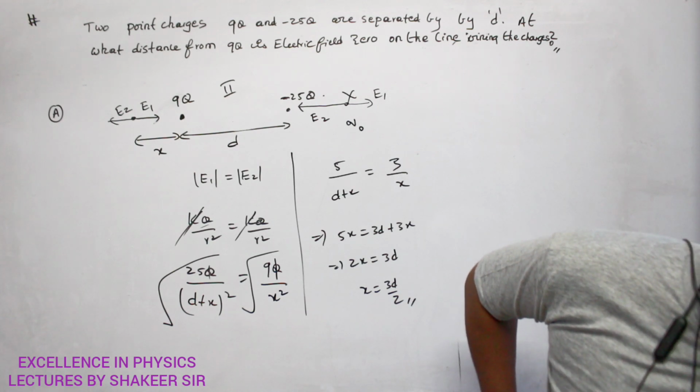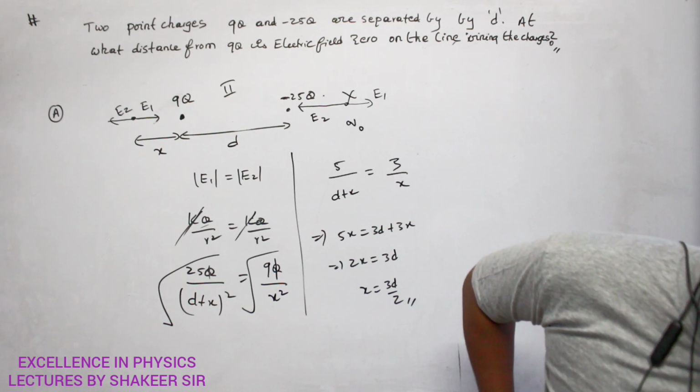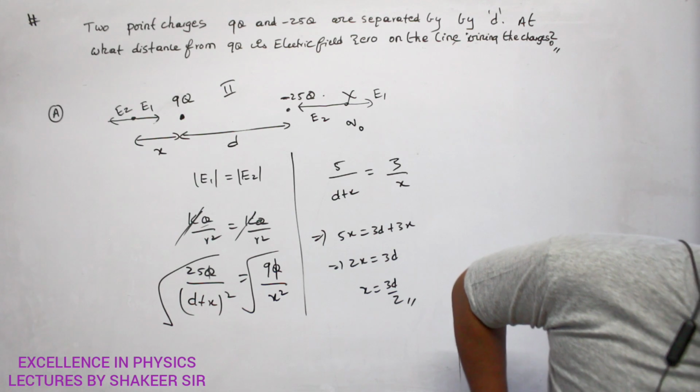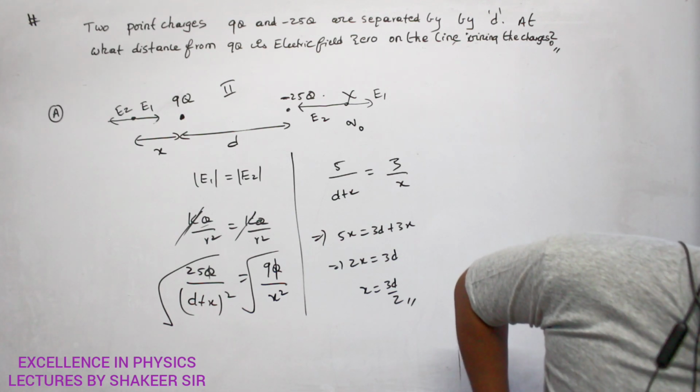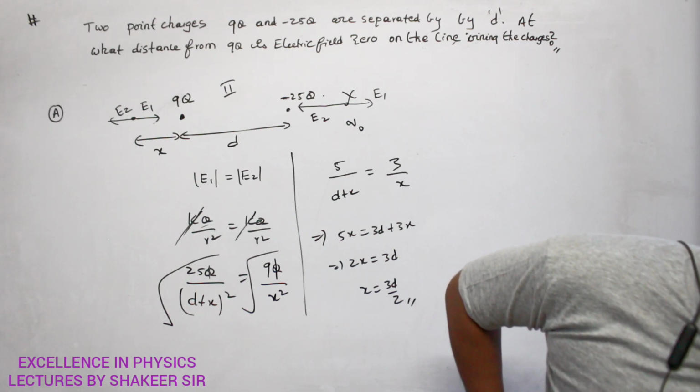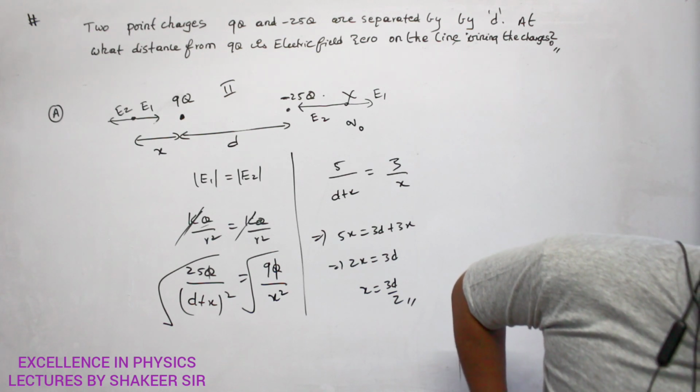What is the answer for this one? Where is this question? 3d divided by 2 is correct.